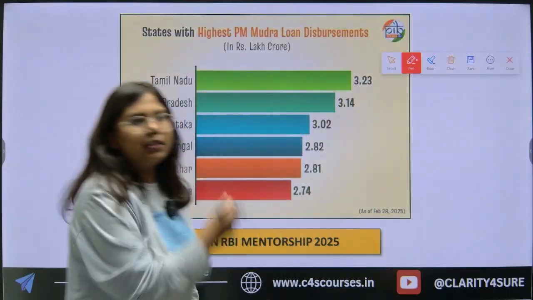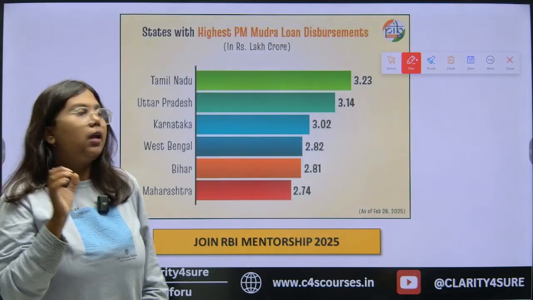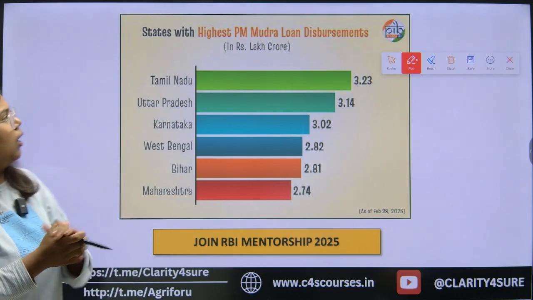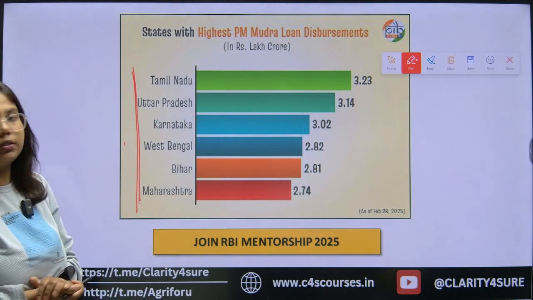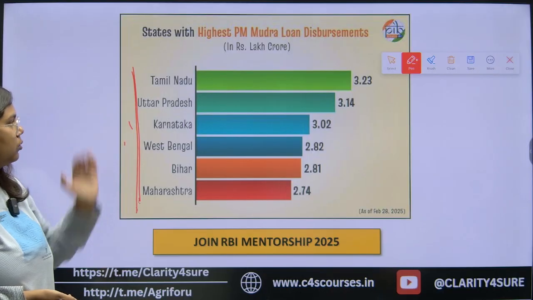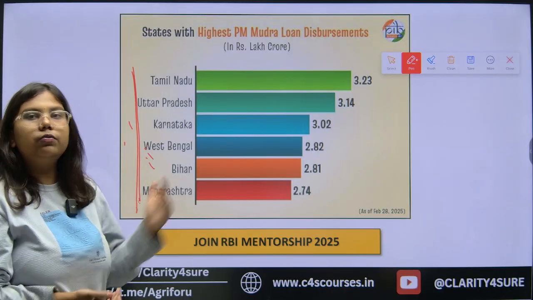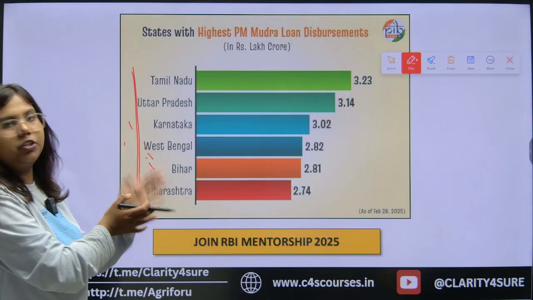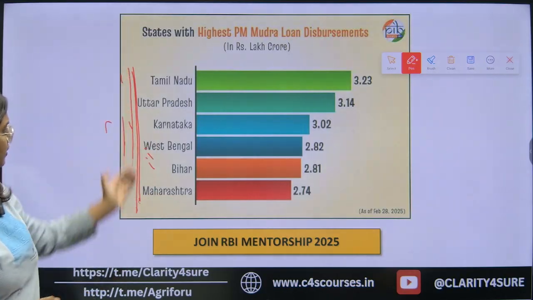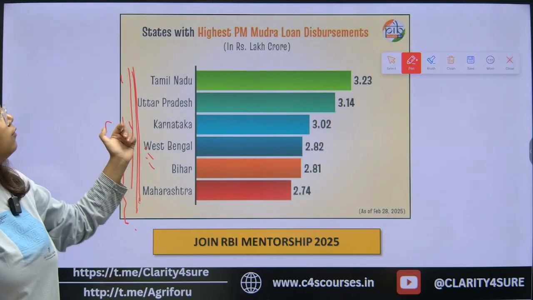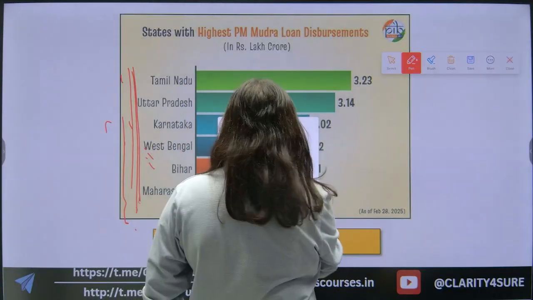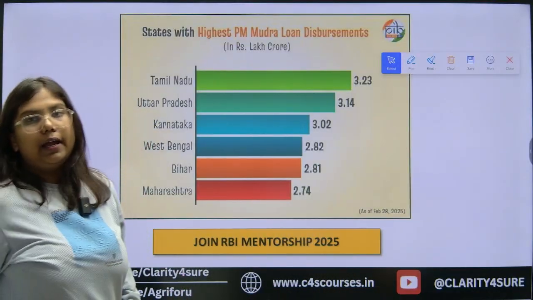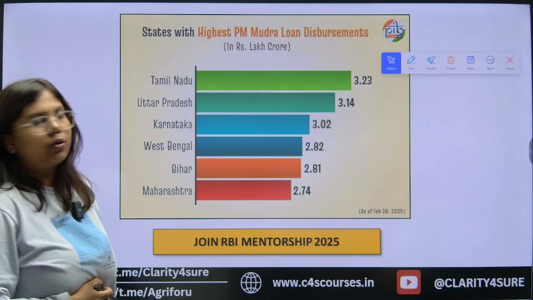Now, this shows you the top 6 states, the top 6 beneficiaries of the highest PM Mudra loan disbursement. The top most state is Tamil Nadu, followed by Uttar Pradesh, Karnataka, West Bengal, followed by Bihar, and then Maharashtra. This graphical representation is in lakh crore. So you can analyze the top 6 states in India for the PM Mudra loan disbursement. And this data is up to 28 Feb 2025.